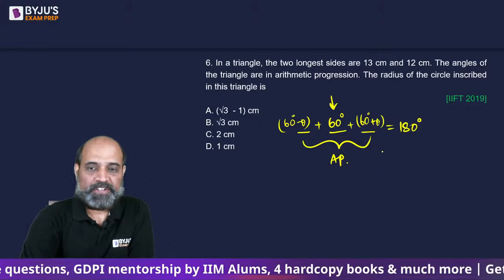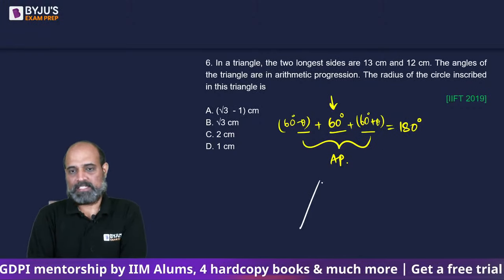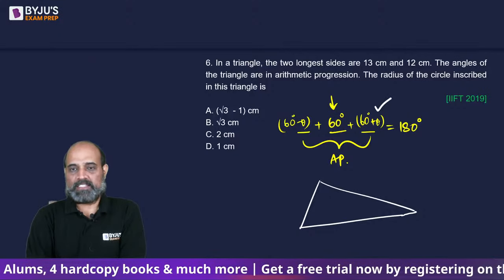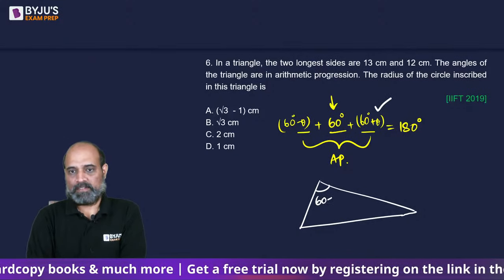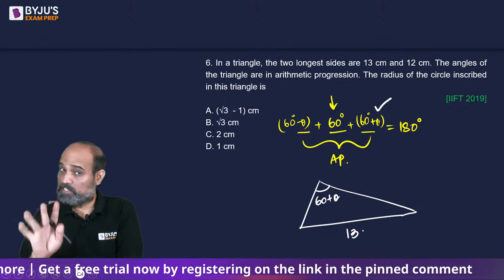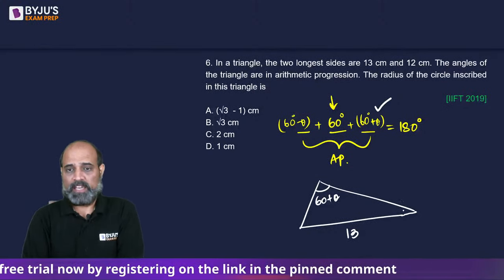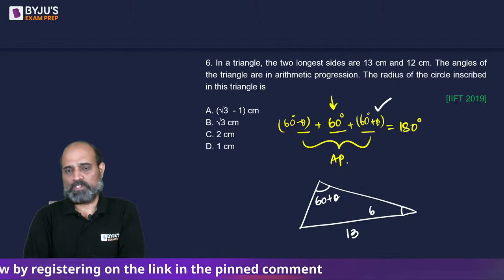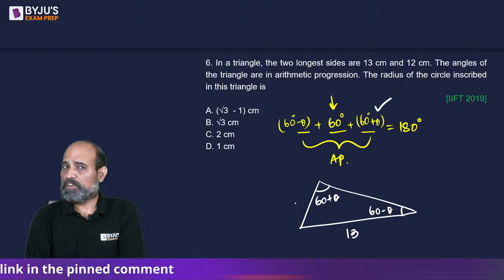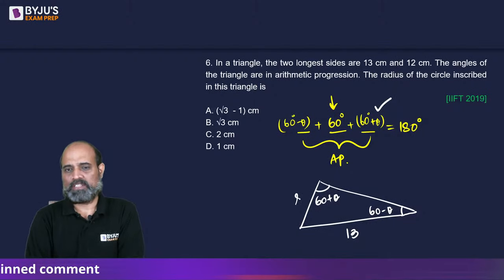If I draw the triangle for this, let's draw some random triangle. We know that the largest angle is this, so the side opposite to it is also going to be the largest. Let's assume that this is the smallest one, which is 60 minus theta, so the side opposite to it will also be the smallest. Let's call this S. And this will be the middle one, right? 60 degrees.